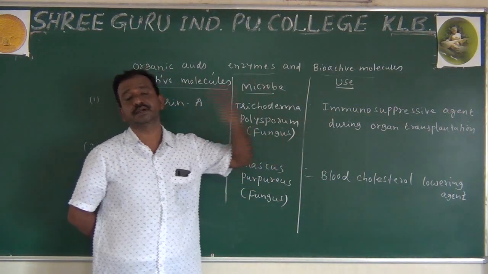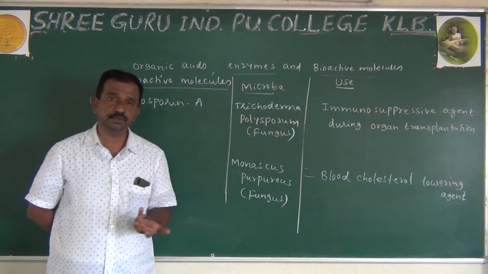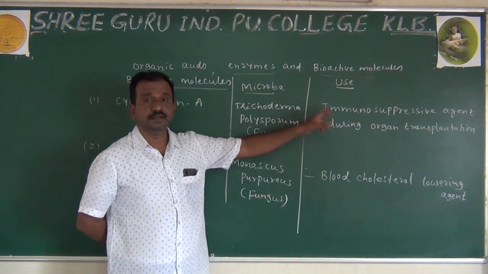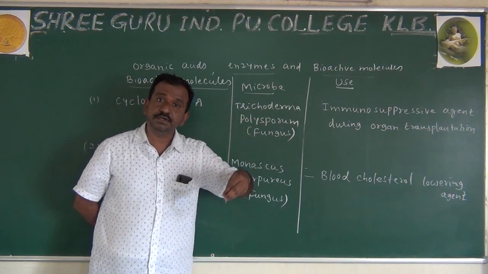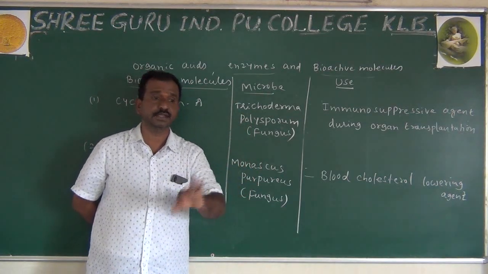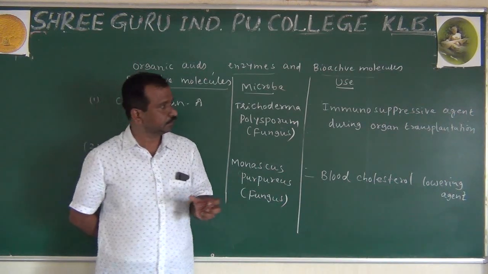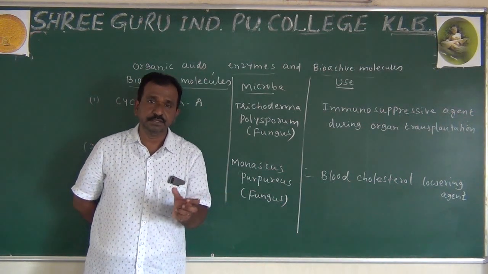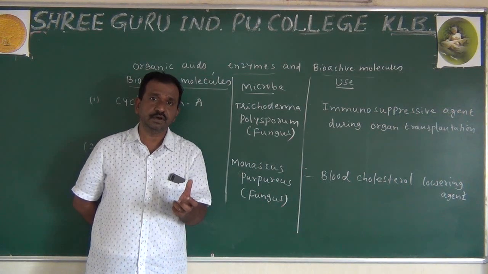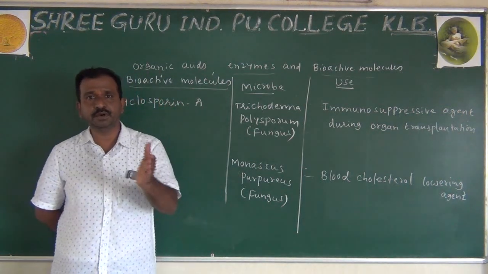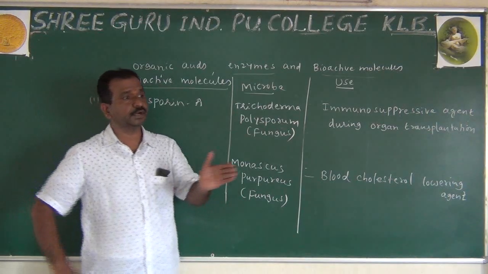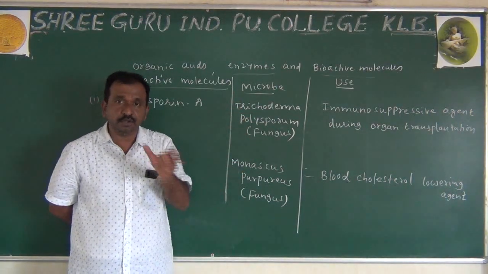During organ transplantation. Very important: when a person is undergoing organ transplantation, like a kidney transplantation, what will happen here? Usually our body will not allow foreign material inside. It is not going to be allowed.